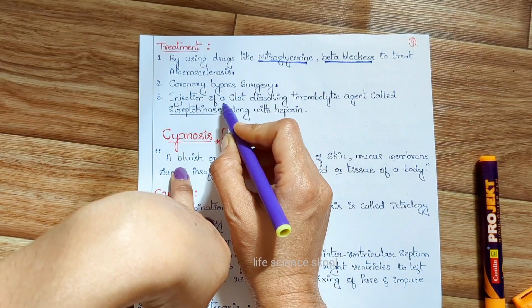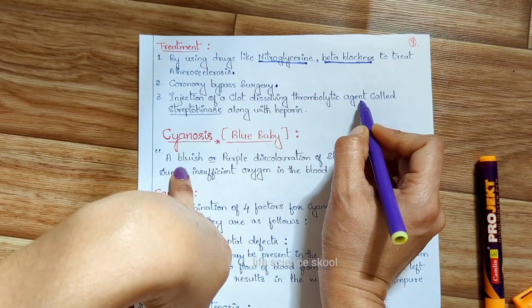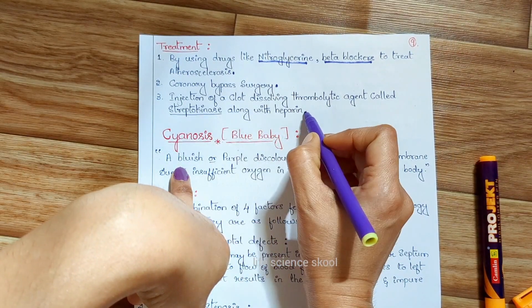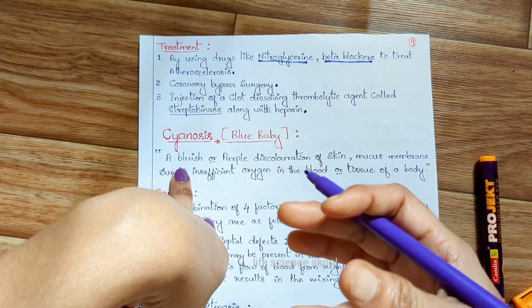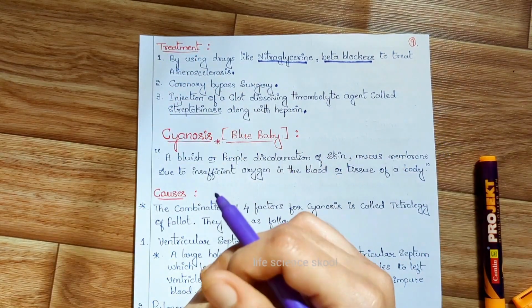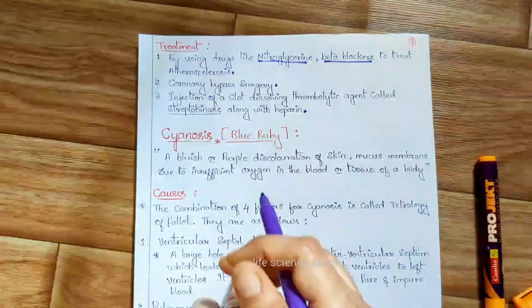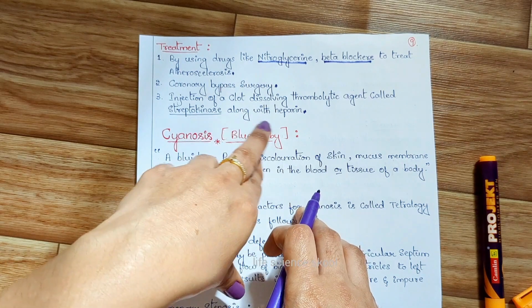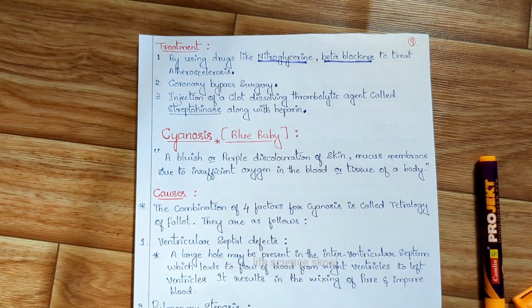And injection of a clot dissolving thrombolytic agent called streptokinase along with heparin. If there is a thrombosis, if there is blood clotting inside the unbroken blood vessels, then you can give this treatment. Okay, I can inject the streptokinase along with the heparin. That is another treatment. Okay, so these are the treatments for the myocardial infarction.